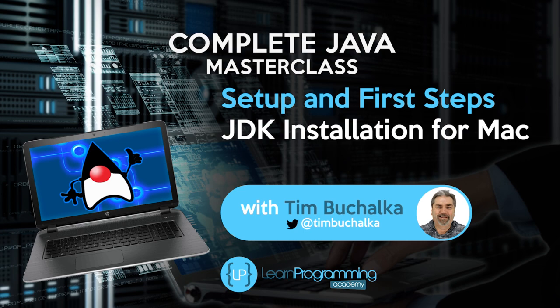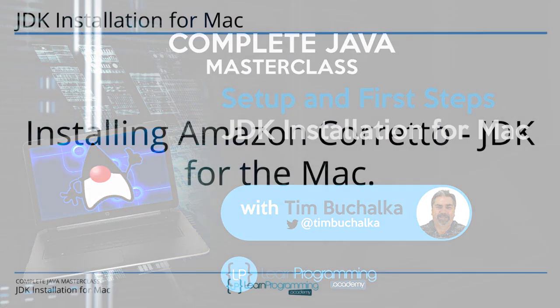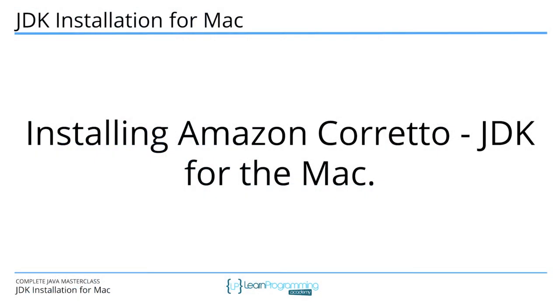So in this video, we're going to download and install Amazon Corretto for the Mac platform. Now, Amazon Corretto is the JDK version 11 that we're going to be using in this course. And there is a video in this section of the course that talks about the reasoning behind this particular version of the JDK if you're interested.